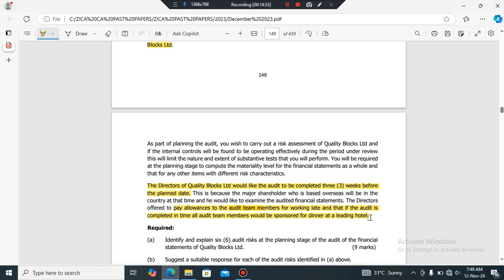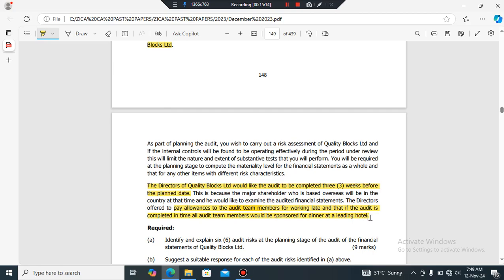So the director of Quality Blocks wants the audit to be completed 3 weeks before the planned date. But if that is achieved, the directors are going to provide an incentive, which is some sort of a gift, right? And that gift becomes problematic if it is material.